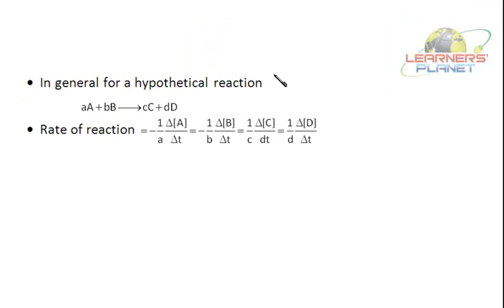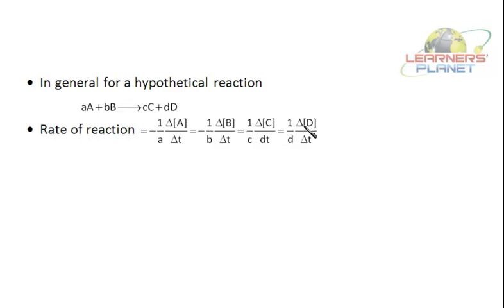So in general, for a hypothetical reaction, say aA plus bB gives cC plus dD, it will be minus of 1 by a, delta A by delta T. So whatever are the coefficients over here, you have to take it as 1 by that coefficient. It is equal to minus of 1 by b, delta B by delta T, is equal to 1 by c, delta C by delta T, right?